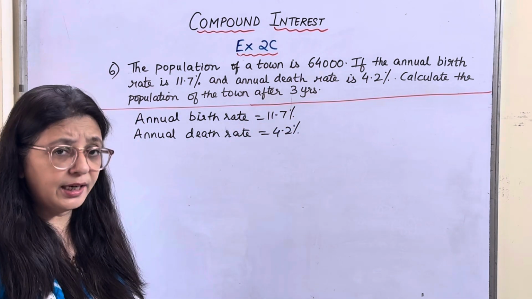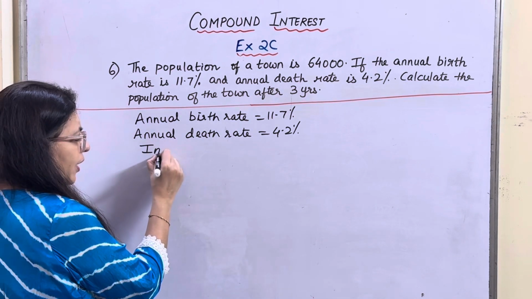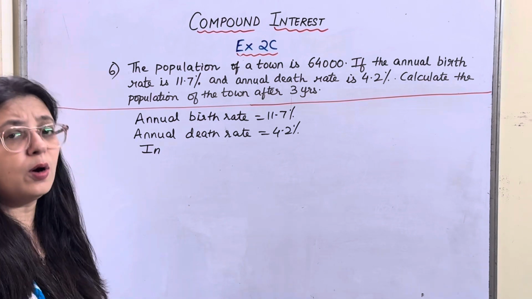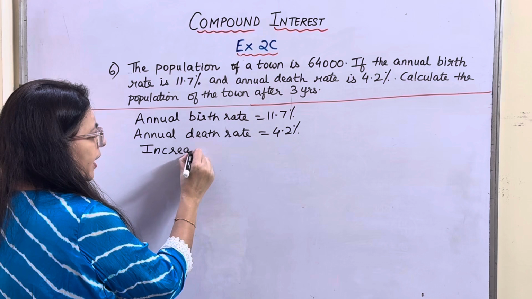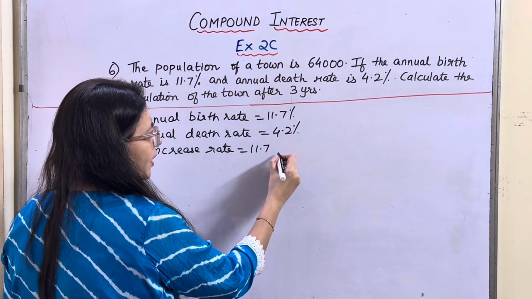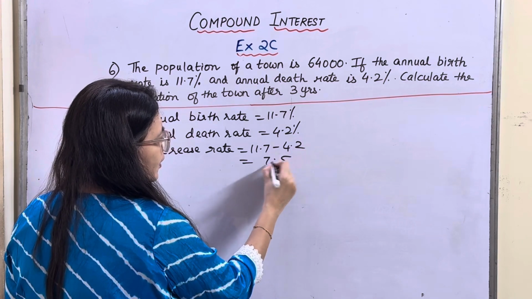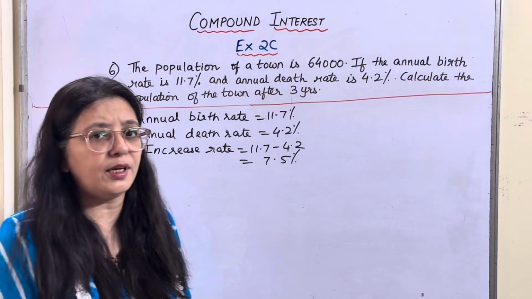So there is an increase every year, increase rate. So we will have to find whether it is an increase rate or a decrease rate for a year. So the increase rate would be 11.7 minus 4.2, 7.5% is the increase rate every year.